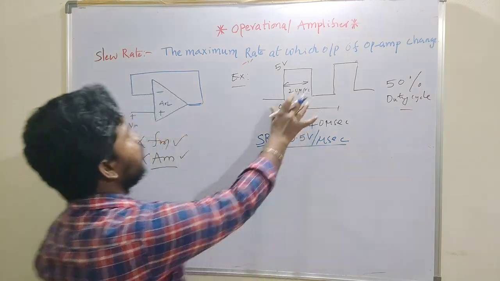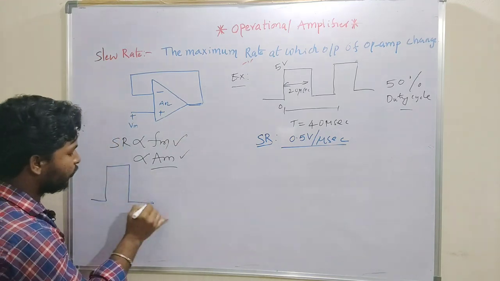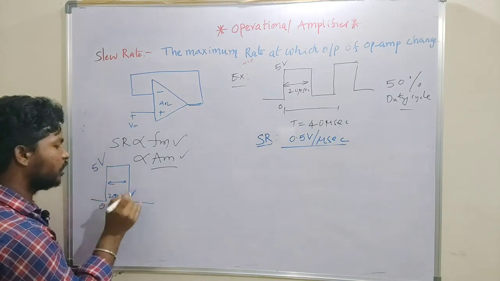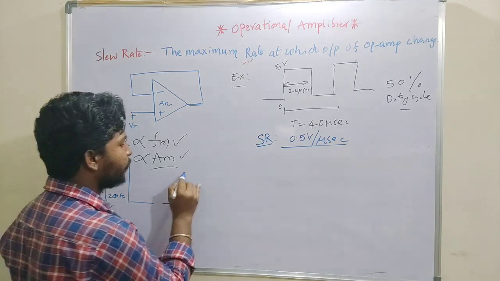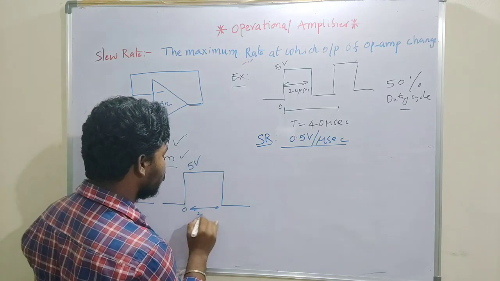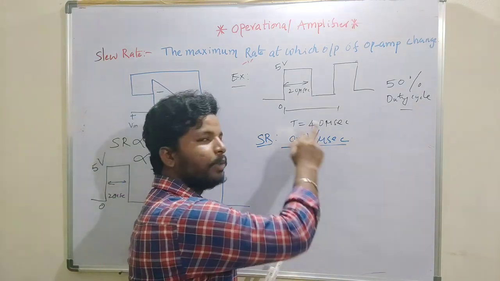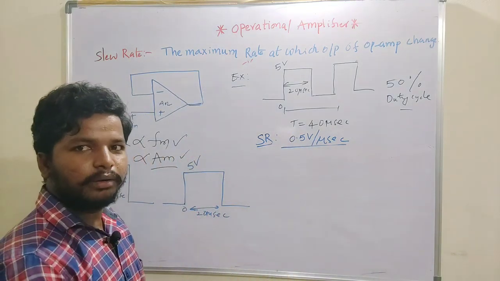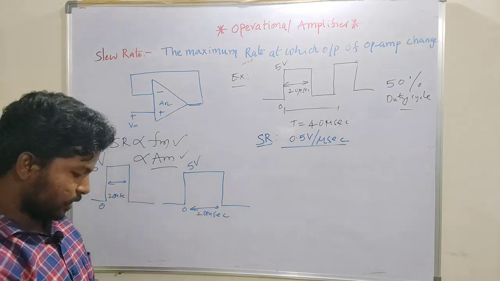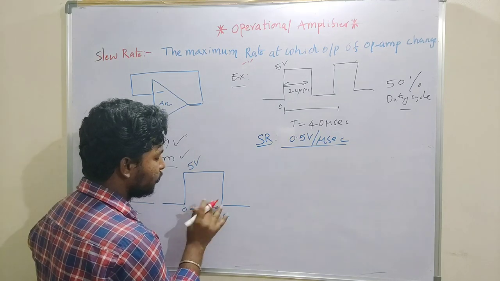So if I give the same input to this operational amplifier, I am considering here only the on time of the operational amplifier, assuming 0 volts and then 5 volts for 20 microseconds. My expected output will be the same, 0 to 5 volts for 20 microseconds. But because the slew rate is 0.5 volts per 1 microsecond, to get 5 volts it takes 10 microseconds.